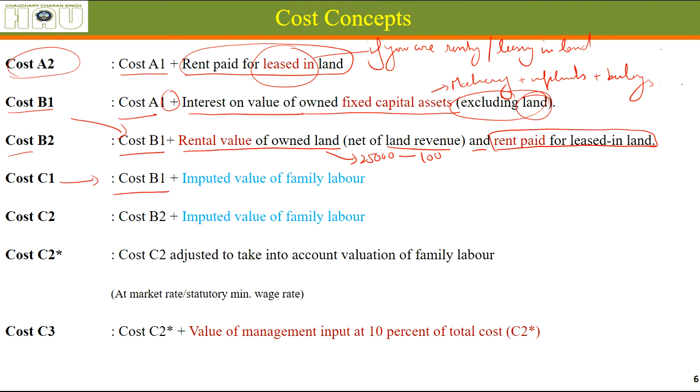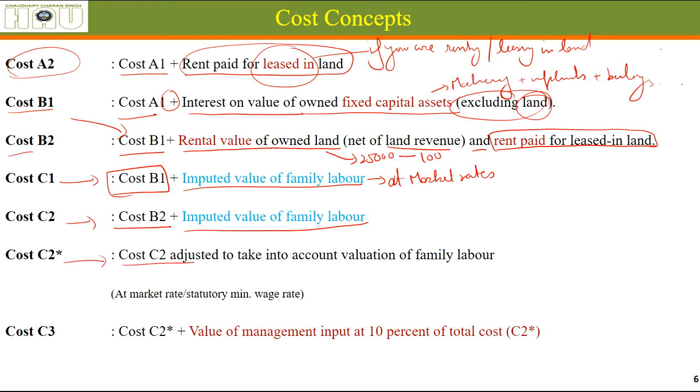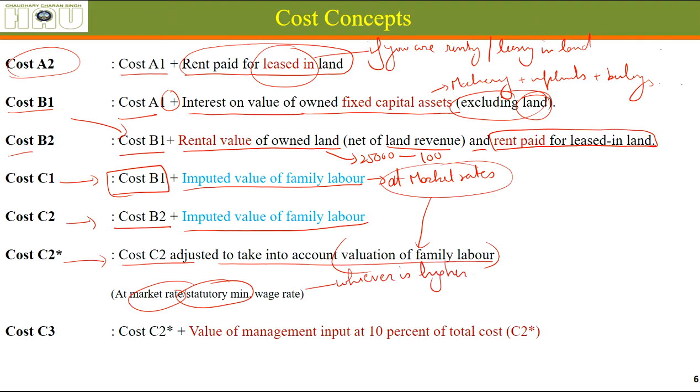Cost C1 is cost B1 plus imputed value of family labor. That means the work that the family has put in on the farm being valued at market rates. Cost C2 is cost B2 plus imputed value of family labor, as I just told you. Adjusted C2 means cost C2 adjusted to take into account the valuation of family labor. Here this valuation is done at statutory minimum wage rate or market rate, whichever is higher. Okay, higher side we have to take.